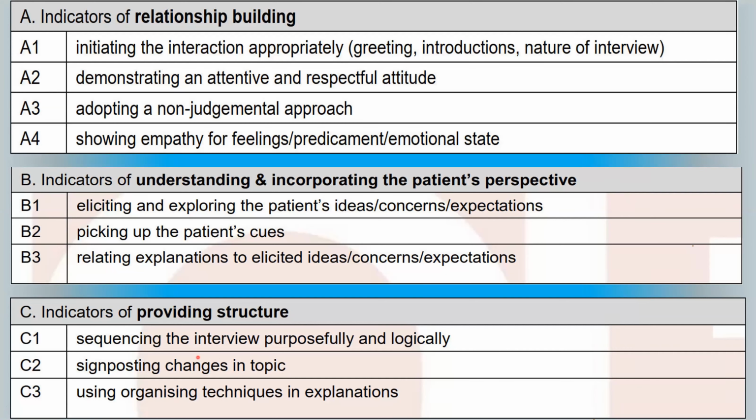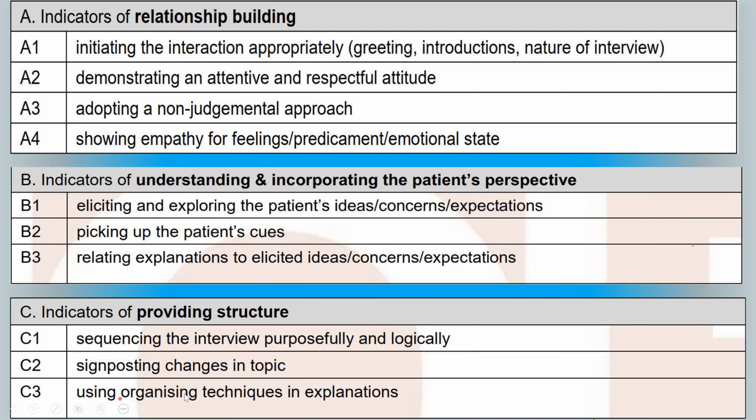It is very important when we are talking about very different ideas. Usually the role play cards are about gathering information and giving out information, and different parts of the conversation have different things to be discussed. So it is very important to signpost them. For example, if you are talking about a specific part of management, for example, lifestyle changes, then you can start by saying, okay, let's discuss the lifestyle changes that you can adopt to help your condition. So this will help your patient understand where the interview is going and why it's going there.